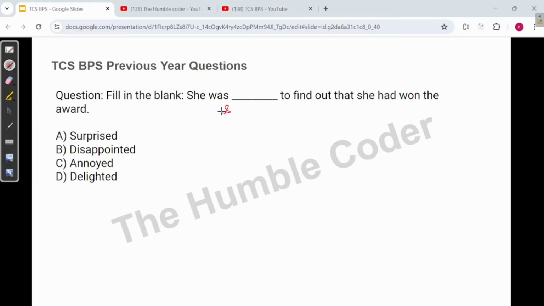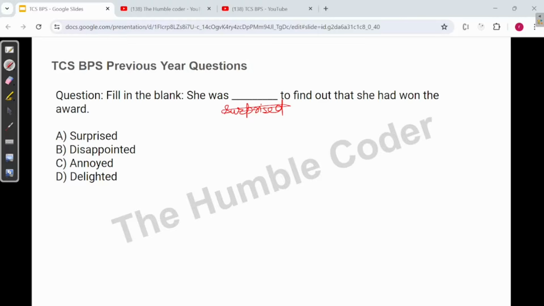So first of all, let me try "surprised." Okay, she was surprised to find out that she had won the award. So according to me, this doesn't make sense. Why? Because if she has won any award, definitely she must have attempted some competition. And if she has attempted any competition, then she was already aware that either I will lose or I will win. So there is no point of getting surprised in this case.